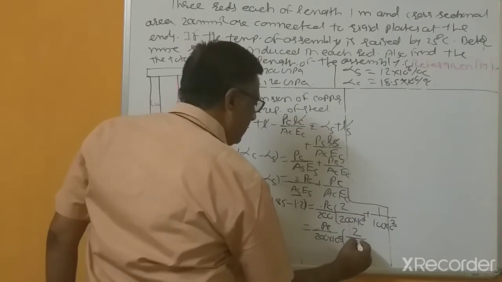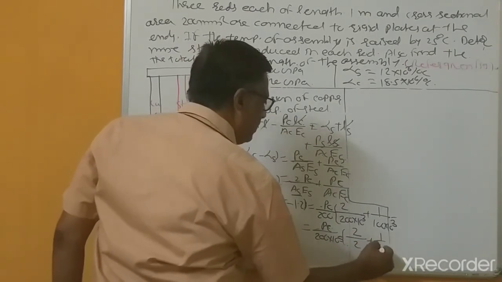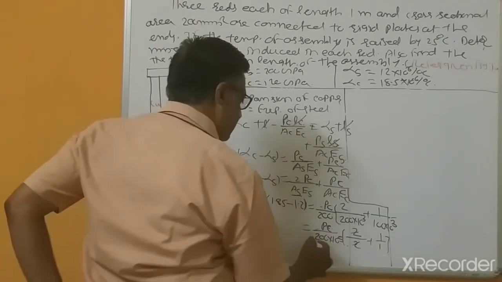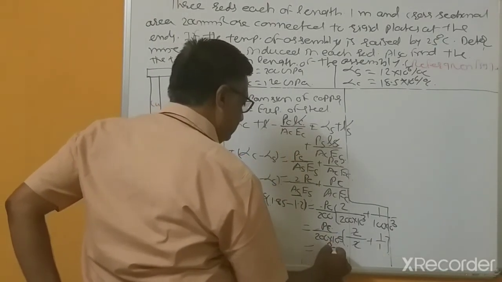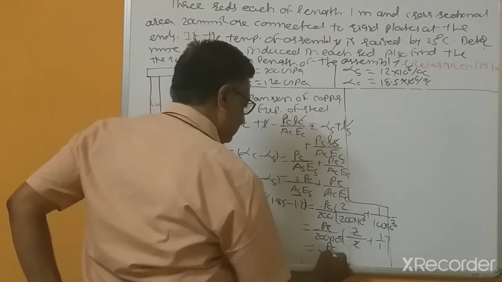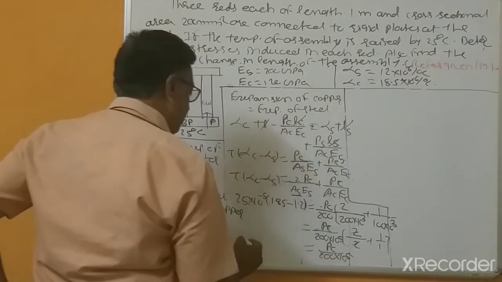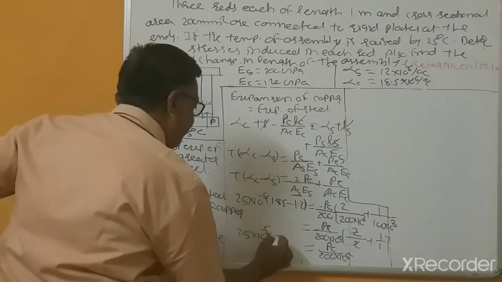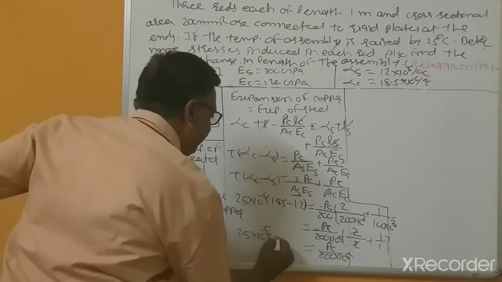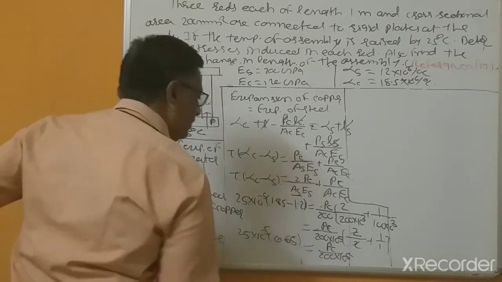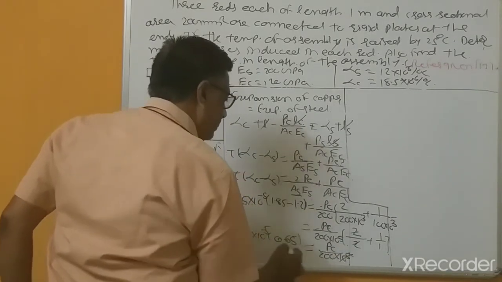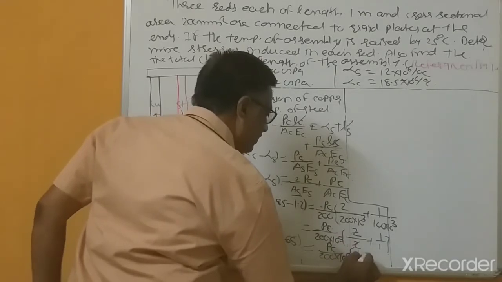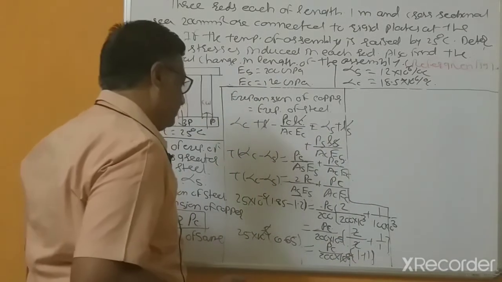This is 2 divided by 2 and this is 1 divided by 1, so this will get cancelled. The 10 to the power 5 cancels, and this is 1 plus 1.